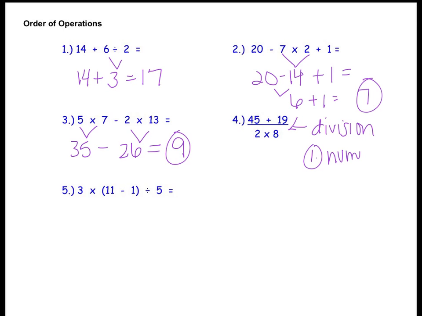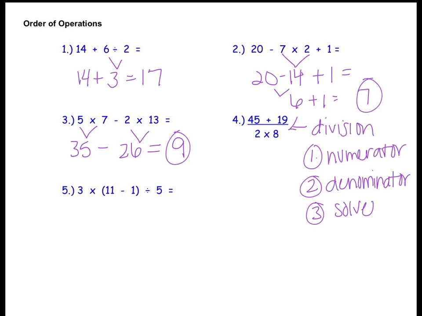We work the numerator, then we solve in the denominator, and then our last and final step is to do the division. Okay, so let's do that. Let's work the numerator first. The numerator is 45 plus 19. That's 64. Now we go to the denominator. 2 times 8 is 16. Now we go to the division. We solve it by dividing. 64 divided by 16 is 4.